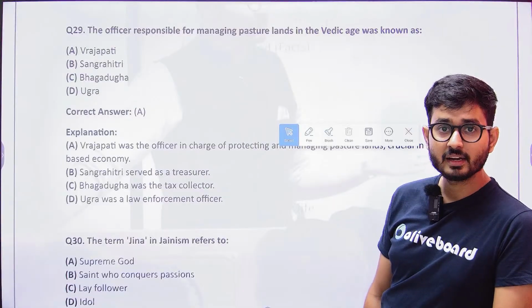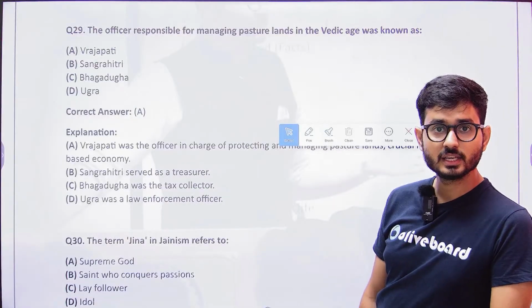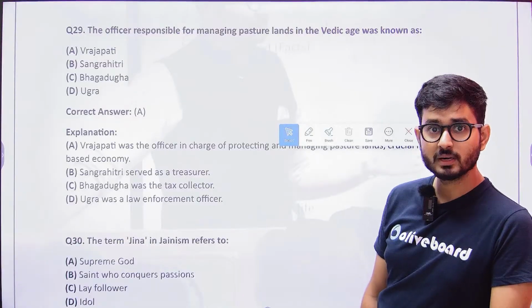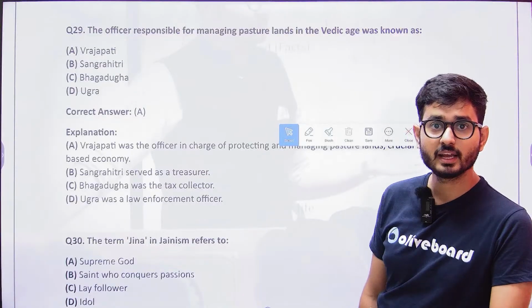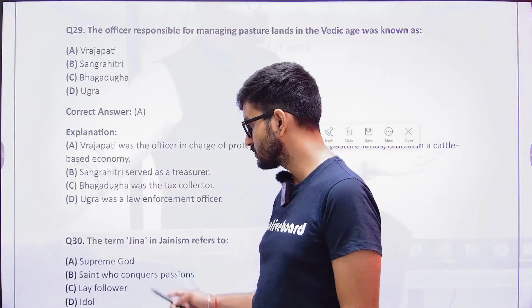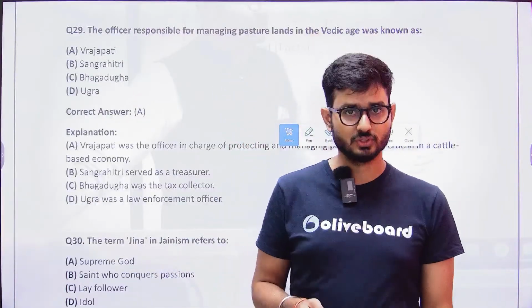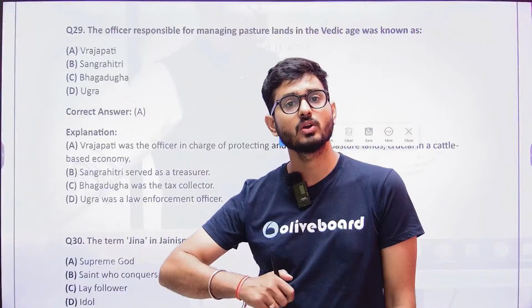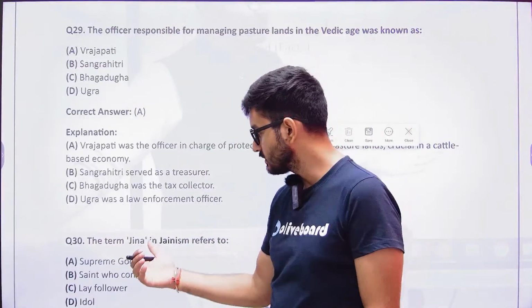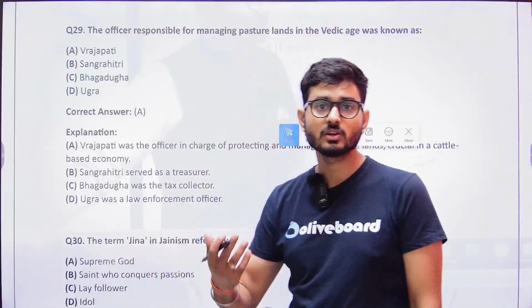Jinnahs were the people who had a lot of followers. But they were called Jinnah because they had done something. Why? Because they had conquered all their passions and all of their particular desires. When they conquered their desires, they were known as Jinnah, that means the conqueror of their desires.